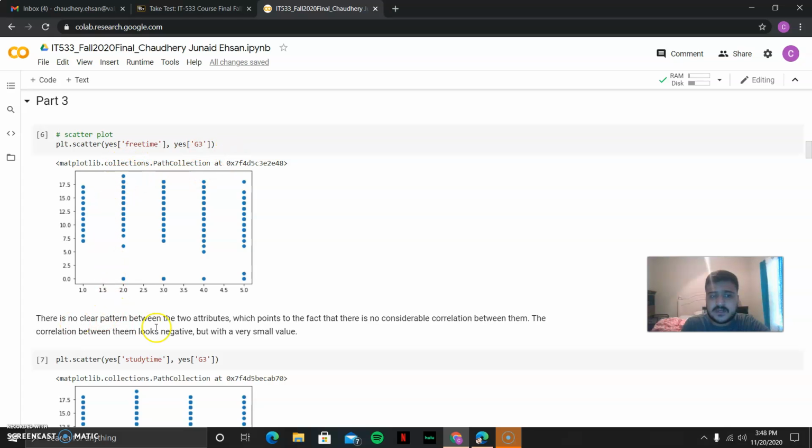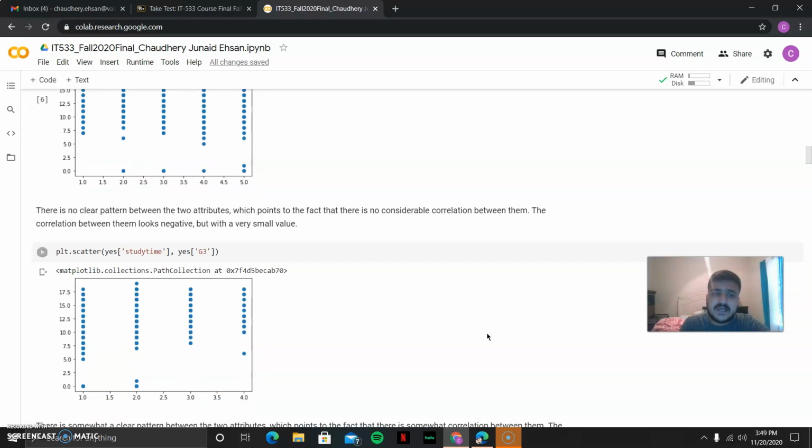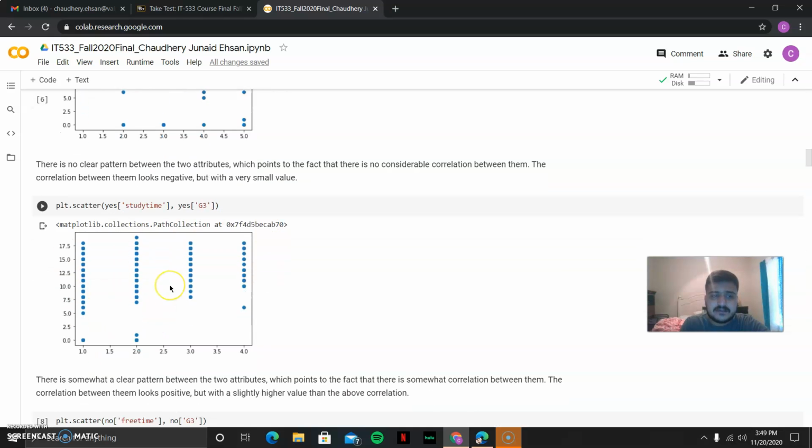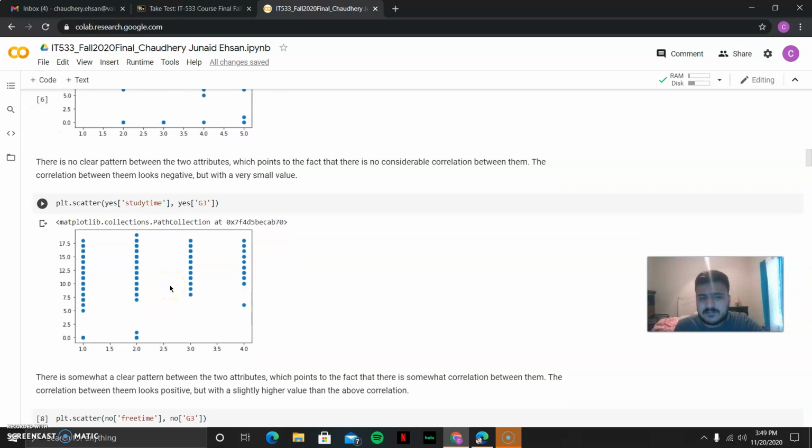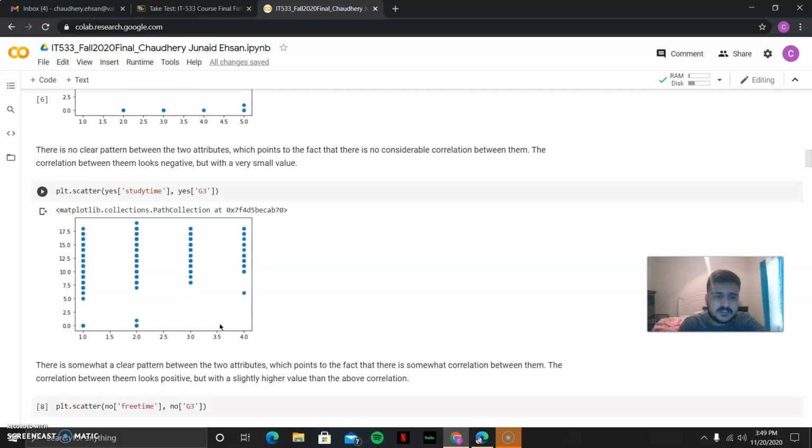We can see there is no clear pattern between the two attributes, which points to the fact there is no considerable correlation between them. The correlation looks negative, but with a very small value. With study time and having internet, we can see a somewhat clear pattern between the two attributes, which points to there being somewhat of a correlation between them. The correlation looks positive, but with a slightly higher value than the above correlation.